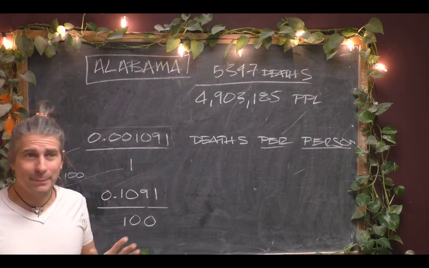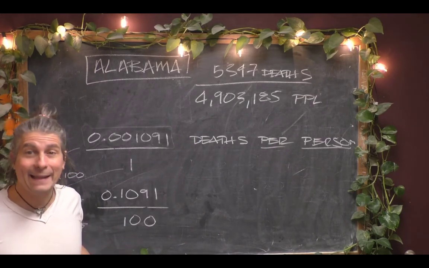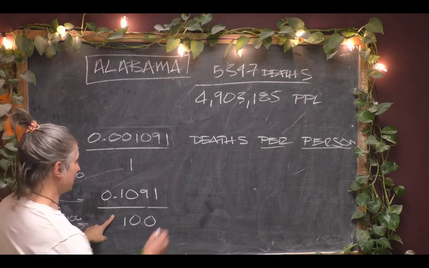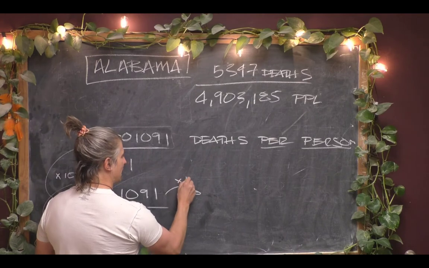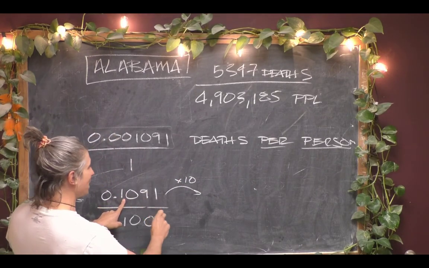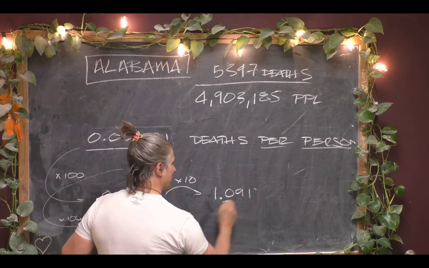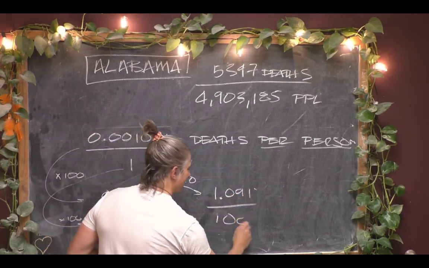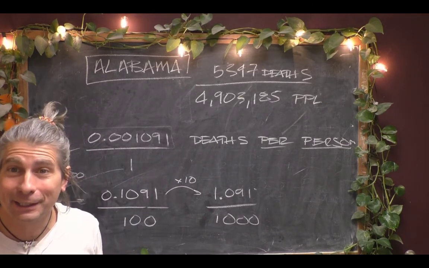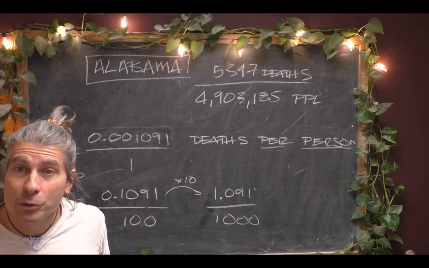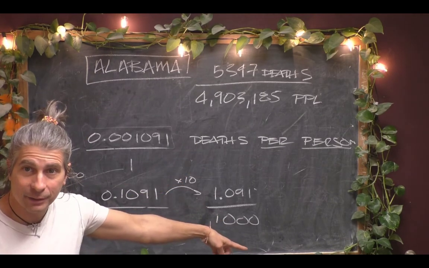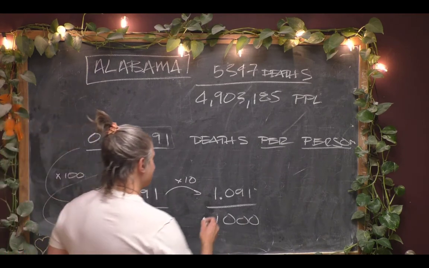And you don't have to be limited by just percents. You can have per anything. If you were to multiply both of these by 10 again, let's just do it. Times 10. This would move over one more time and it'd be 1.091 per 1,000. We don't have a fancy symbol for per 1,000, but it absolutely can be used as a denominator. And you can go to 10,000 or 100,000. And each time you just multiply by 10.